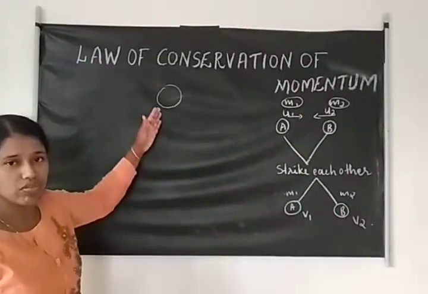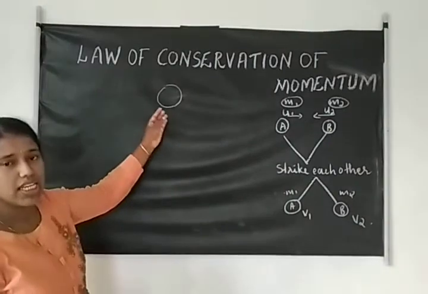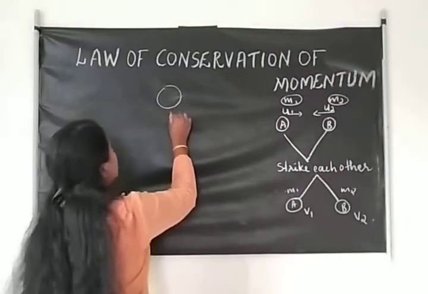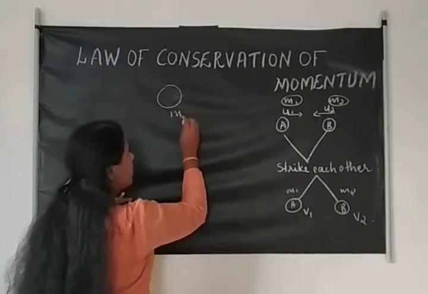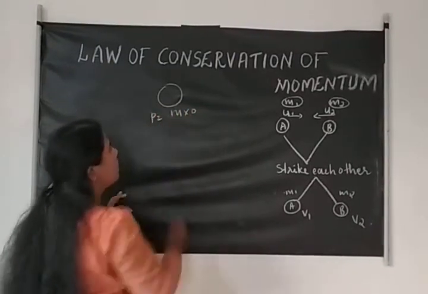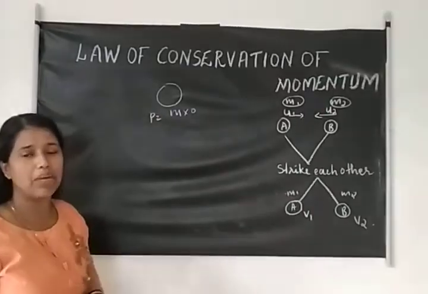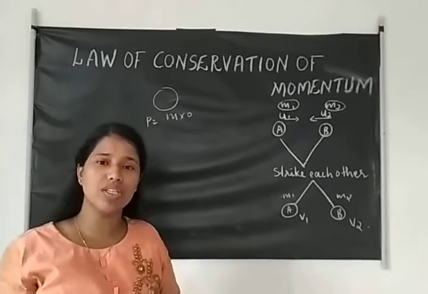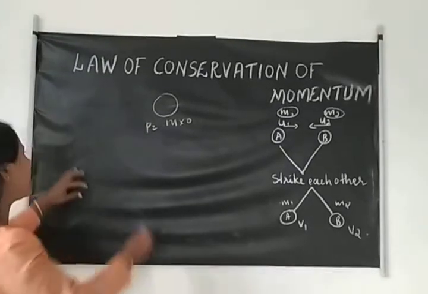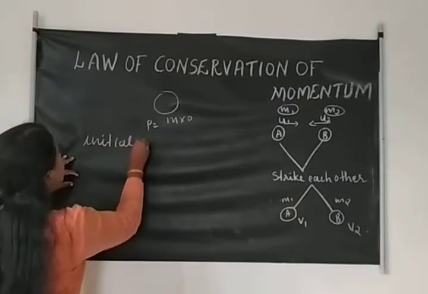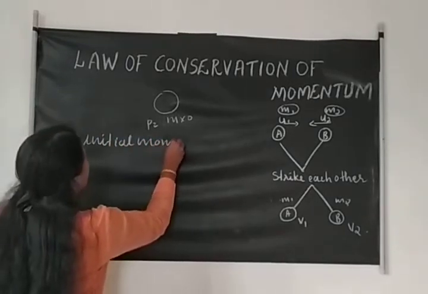Consider an object at rest. We know its mass is m and its velocity is 0. Then momentum p is equal to 0. That means the initial momentum and the final momentum are both 0.